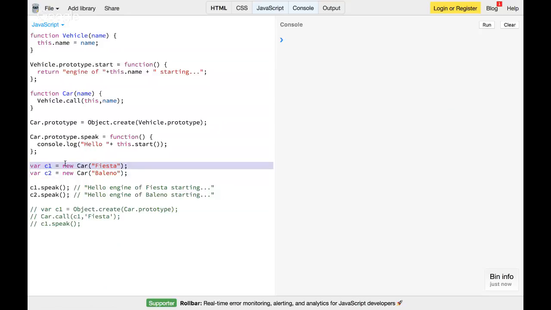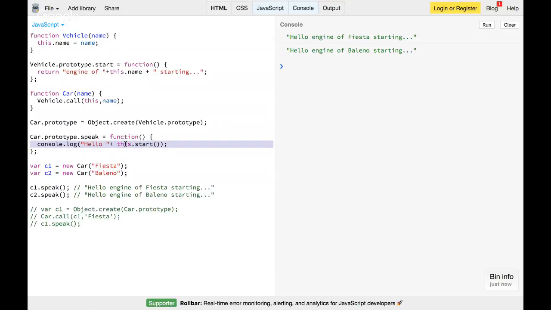First, this we know, if we run this, it works pretty fine. We have already seen this, and it goes through its prototype chain to the parent. In the traditional classical inheritance way, when I call c1.start, c1 doesn't have a start method, so it goes to its parent.